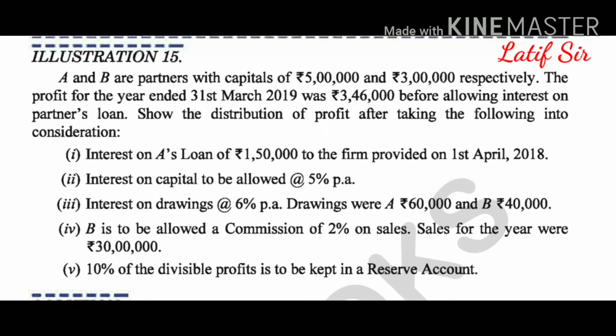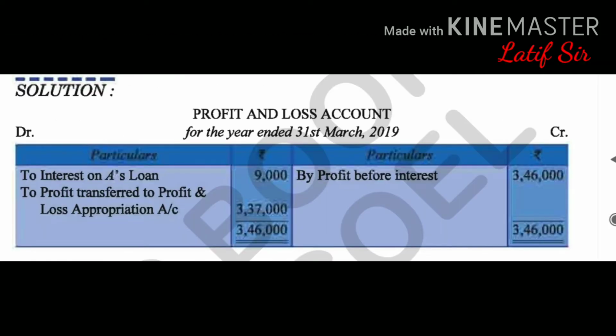So let us see how to solve the question. Okay, so here is the solution. First of all, the profit and loss account is prepared before appropriation. In the profit and loss account, net profit 3,46,000 has been brought, and interest on A's loan has first of all been charged here, 9,000. So how has this interest on loan 9,000 been charged? Let us understand this.